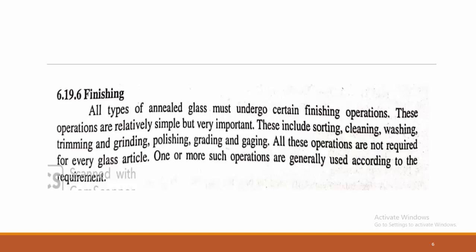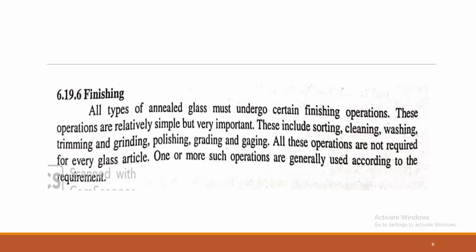Once the shaping of the articles is done, they move towards the annealing process, that is the gradual cooling of articles towards lower temperature, known as annealing. In the annealing process, the internal strain is removed from the articles.